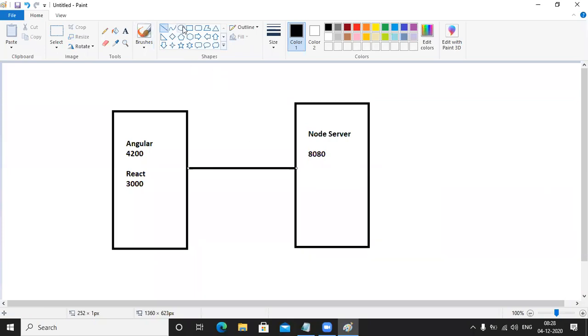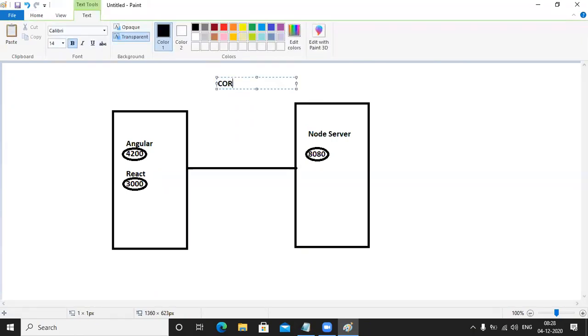Is my point right or not? Angular on 4200 and server on 8080, or React on 3000 and server on 8080. We have multiple port numbers, so you should enable communication between different ports. If you forget to enable the communication between the different ports, automatically one error will be raised.